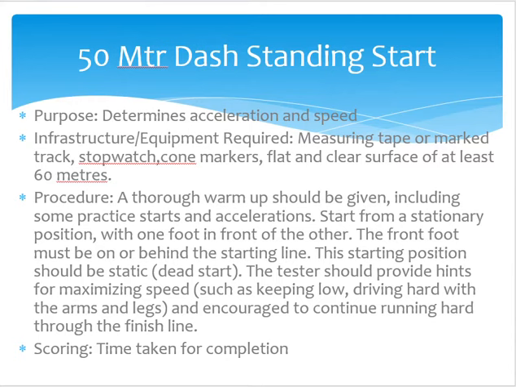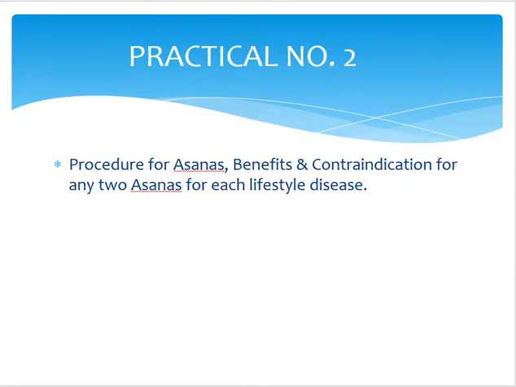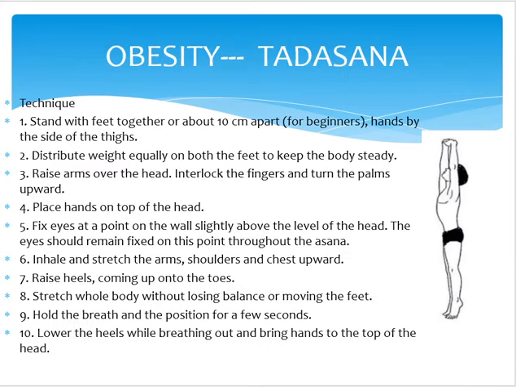Coming on to practical number two, we have the procedure for asanas, benefits and contraindications for any two asanas for lifestyle diseases. In this, you have to write down two asanas for each lifestyle disease. What are those lifestyle diseases? Obesity, diabetes, asthma, hypertension, and back pain or arthritis. So these five diseases are there. You have to write any two asanas for each lifestyle disease.